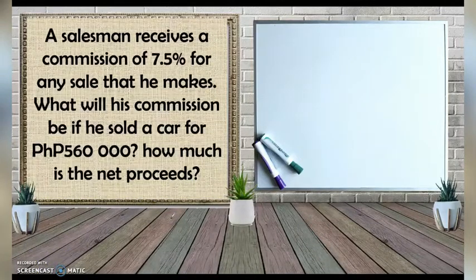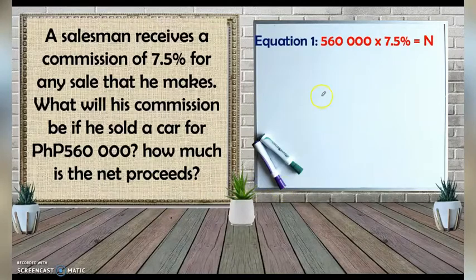Another example, a salesman receives a commission of 7.5% for any sale that he makes. What will his commission be if he sold a car for 560,000 pesos? And how much is the net proceeds? So we are asked to answer the commission and the net proceeds. For our first equation, let's find first the commission. Our equation is 560,000 times 7.5%. Let's solve this.